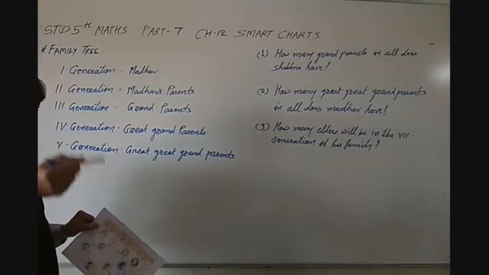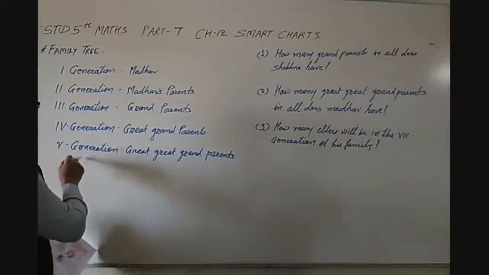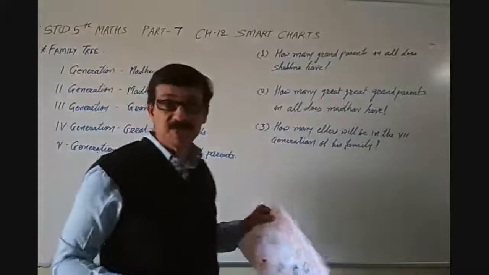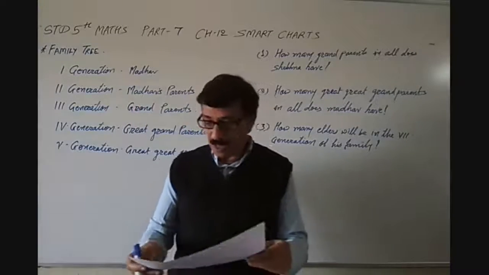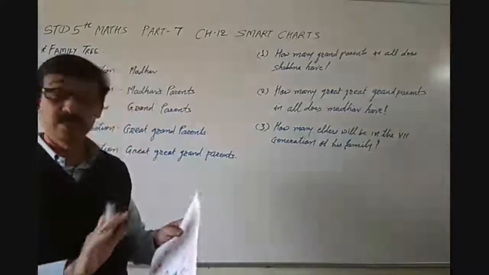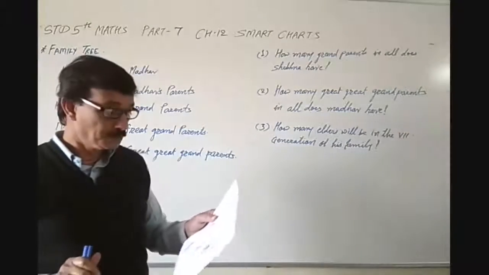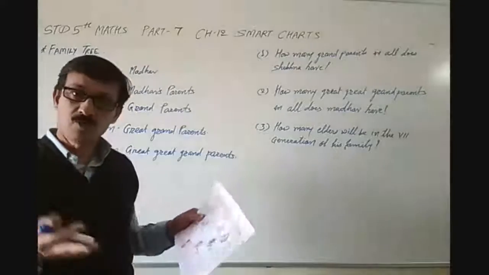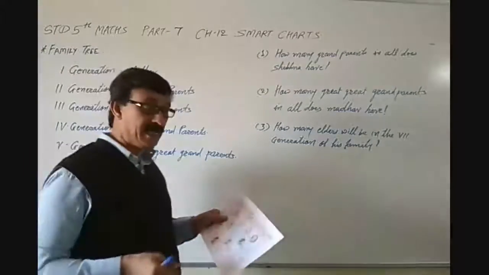So this is a chart, or a family tree, we can say. Now from this we have to answer questions from this chart. I hope you must have understood, but if you could not, let me make you understand once again.